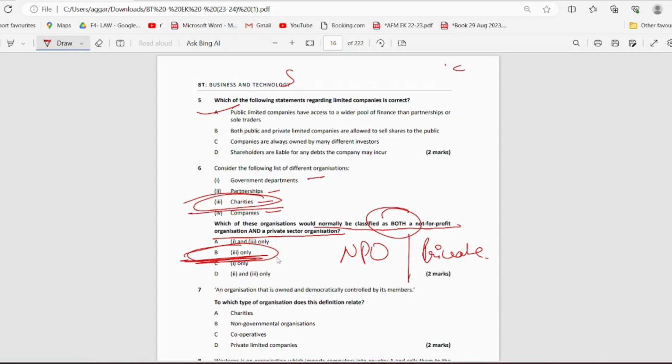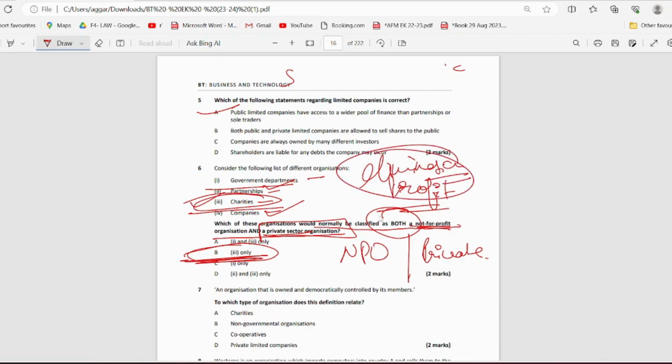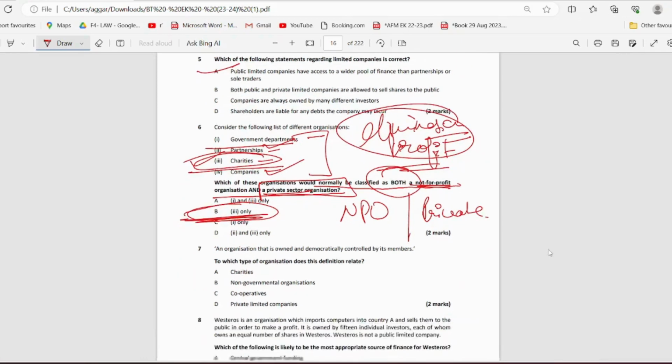Because if you see the rest of the options, partnerships and companies obviously do not form a part of NPO. Obviously, they are for profit making, for sure, right? And the government departments are not at all included in private sector. That is the reason charity is correct. So here also the elimination method plays an important role. Even if you're confused, you can use the elimination method and see what is the best answer that you are getting, right?